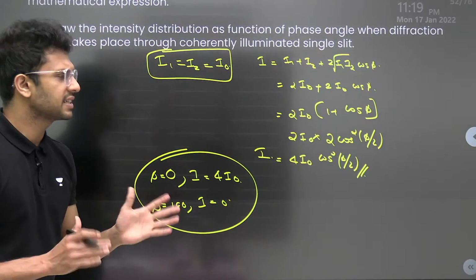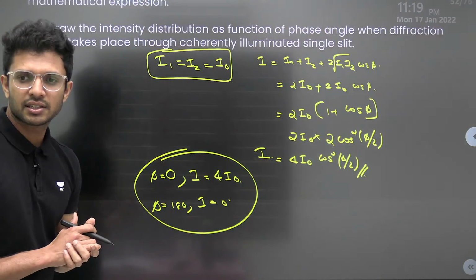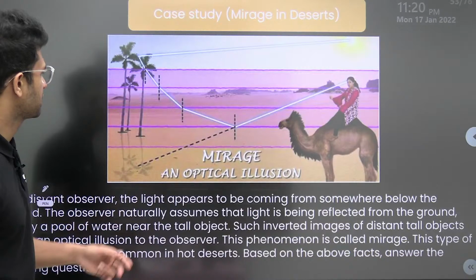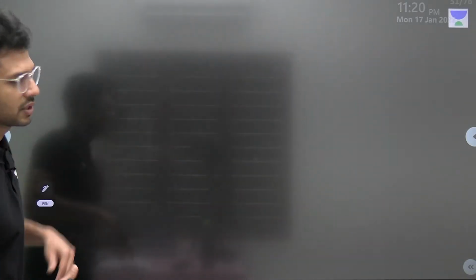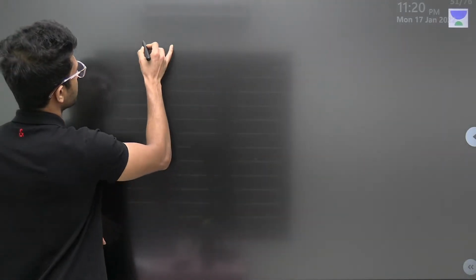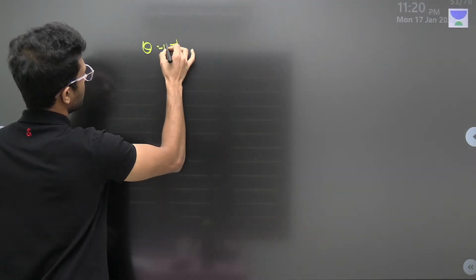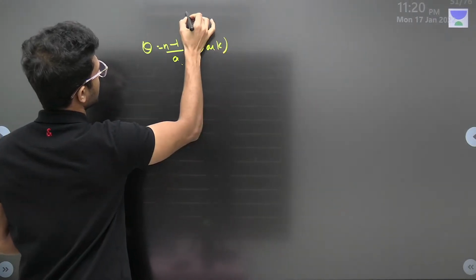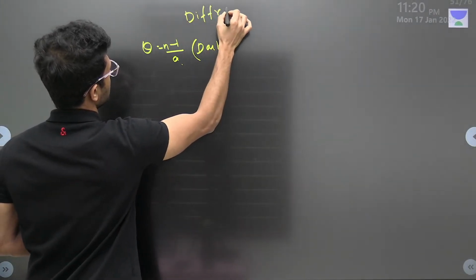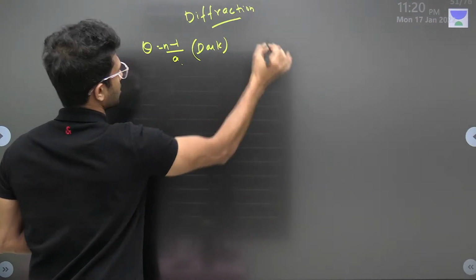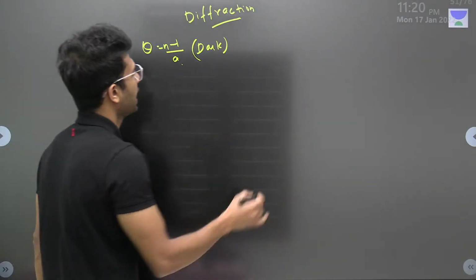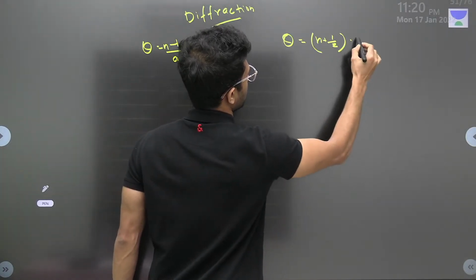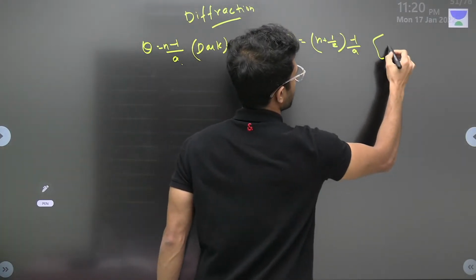Now, draw the intensity distribution as a function of phase angle when diffraction takes place through a coherently illuminated single slit. The graph is asked between what and what? Between the intensity and the angle. It's very simple. We'll take a fresh page and do it. We know that theta is equal to n times lambda by a for dark fringes, where in diffraction, don't get confused with interference. And theta is equal to n plus half, times lambda by a, for bright fringes.